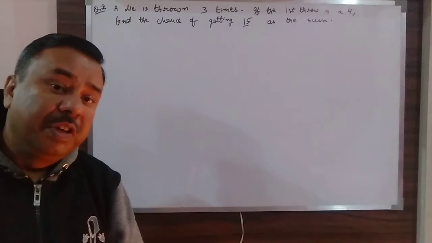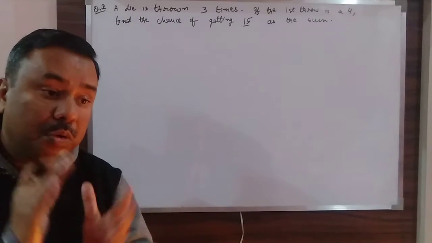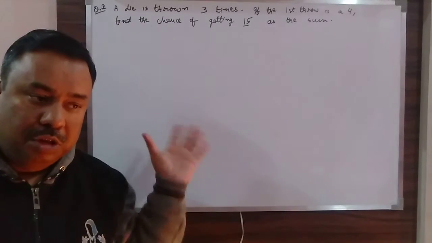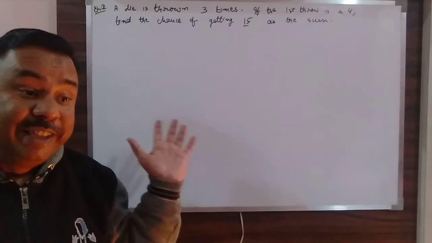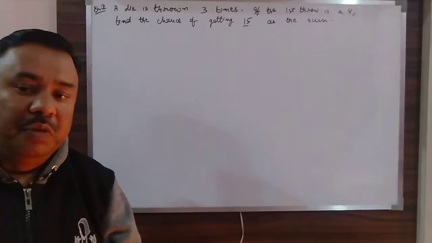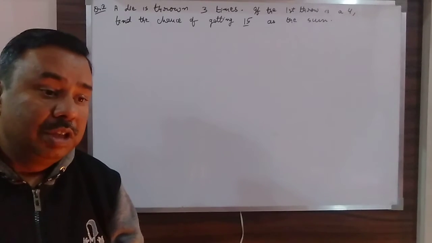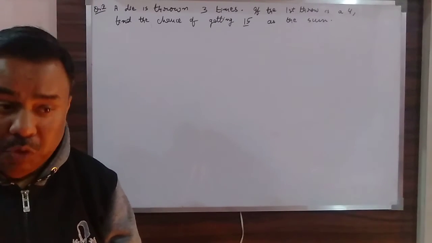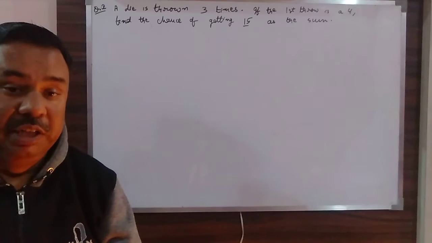The condition is if the first throw gives you 4, then what is the probability of getting the total sum of the 3 throws as 15?